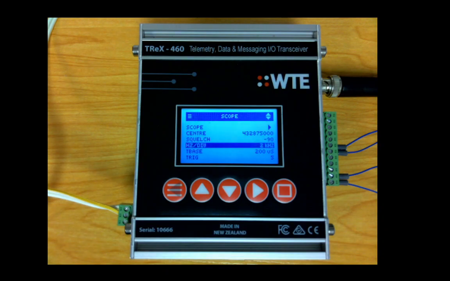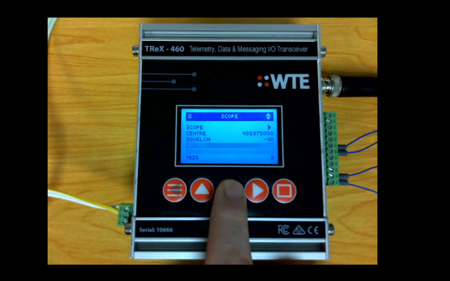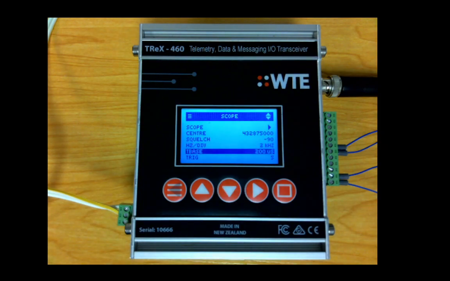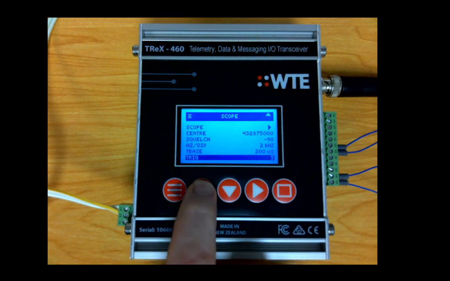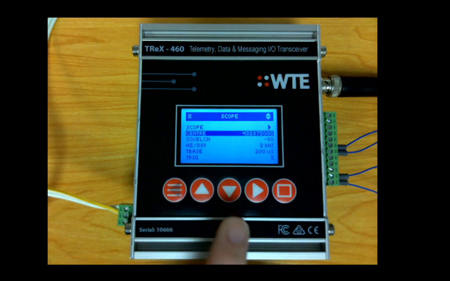Here we have the Hertz per division. It provides vertical scaling. A time-based setting allows for horizontal scaling. And a trigger setting allows for positive or negative triggering to improve the display of the signal.